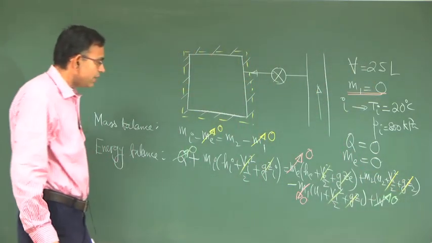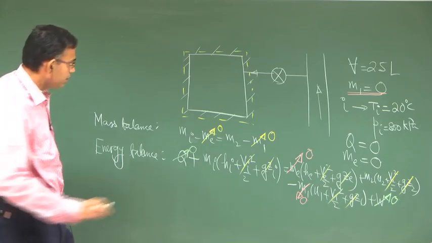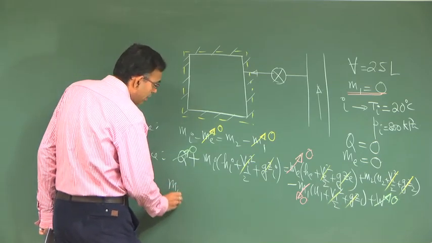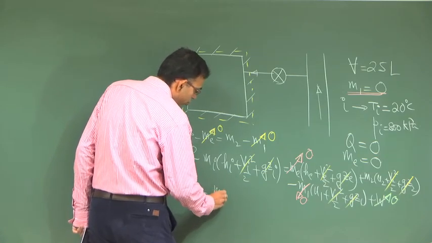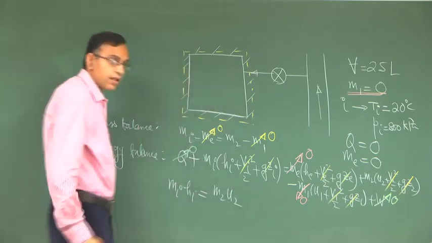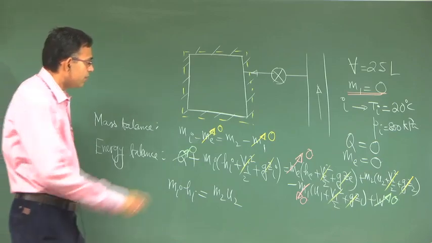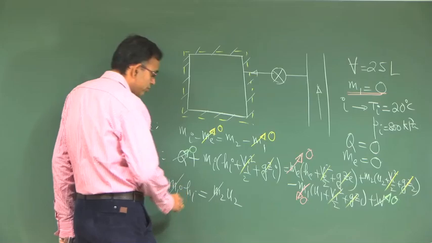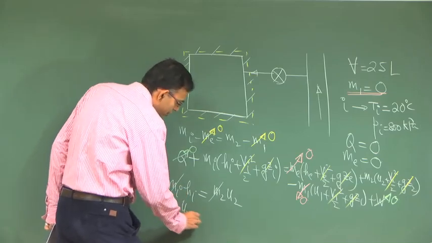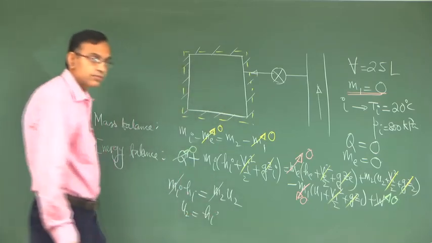So, you are left with a very simple equation, m_i h_i is equal to m_2 u_2, right. And from this equation you know already from mass balance that m_i equals m_2. So, u_2 is equal to h_i.